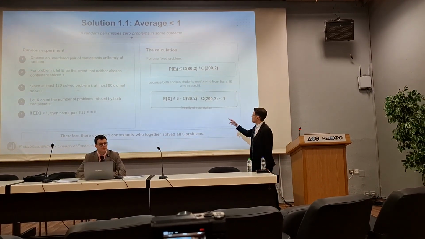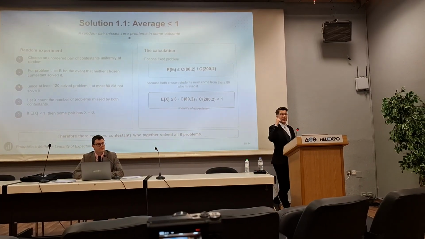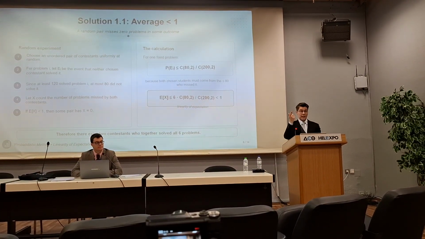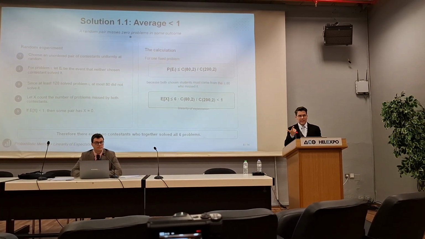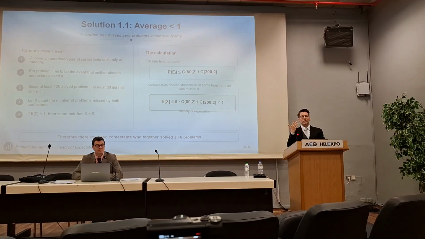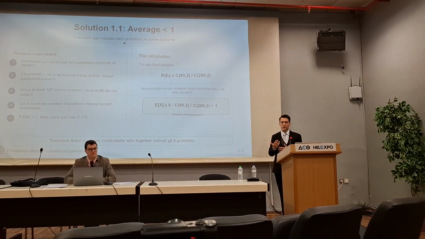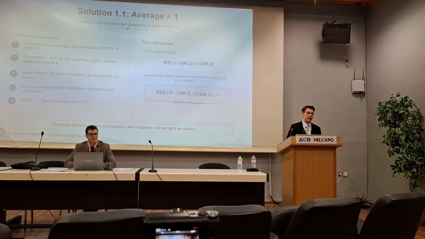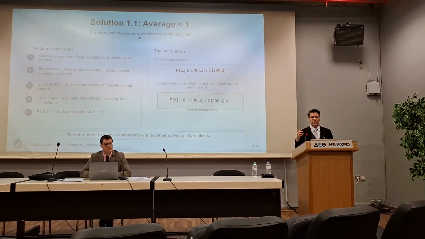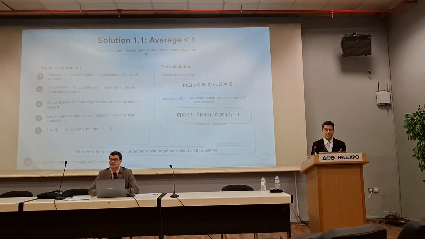So the probability is less than 1, which means that there exists a pair of students who solve all of them. And the interesting thing about probabilities is that most of the time we think that probabilities answer questions like how probable is this to happen, or which are the scenarios that can happen, which are questions that we do not know exactly the answer to.